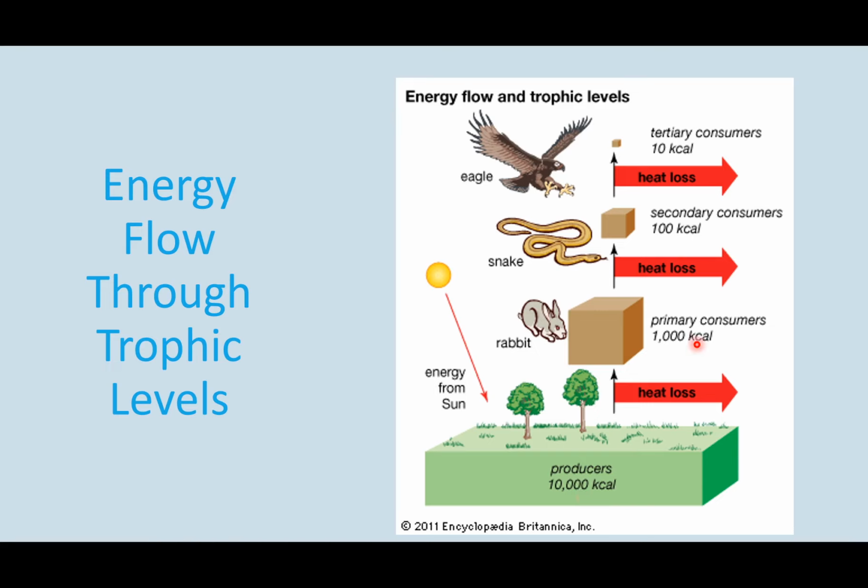So 10%. And then only 10% of this is gained by the secondary consumer, or the snake. So they only get 100. And then the snake uses up 90% of that. And then the other 10% the eagle can get, which comes from where we see the 10 up here. So again, we see that extra energy being lost as heat, or it's just being lost as the organisms sustaining themselves. So you don't get all the energy that the previous level has, because they need to use the majority of that energy to keep themselves alive.